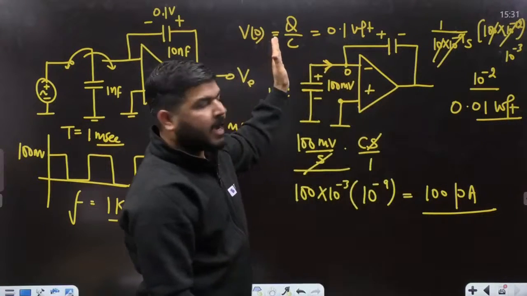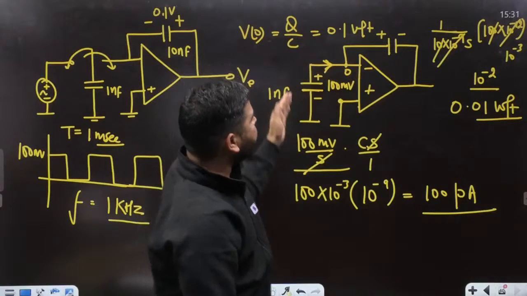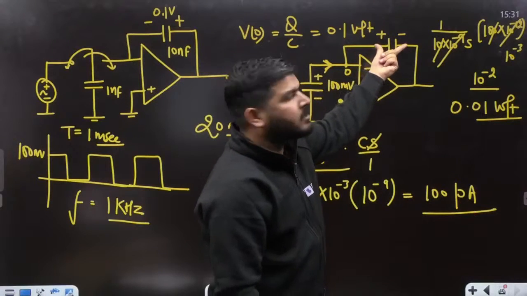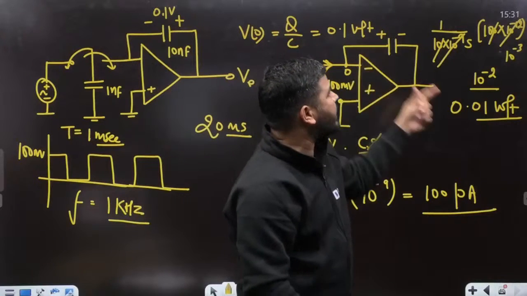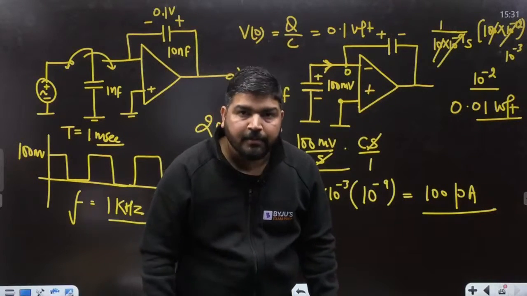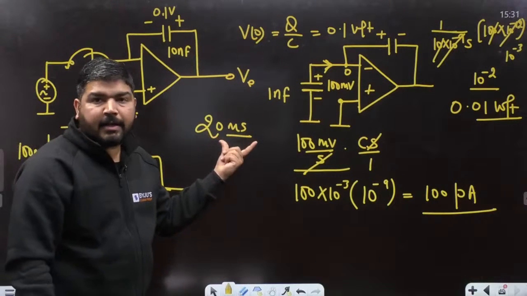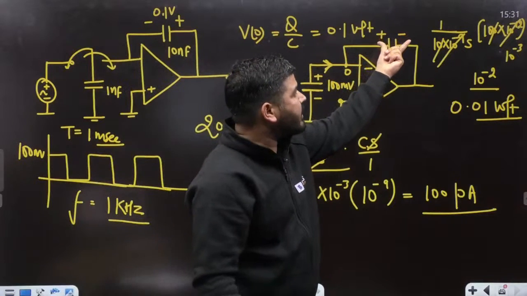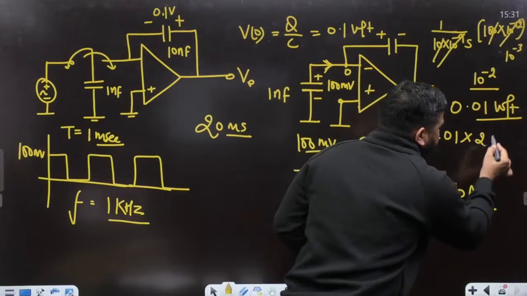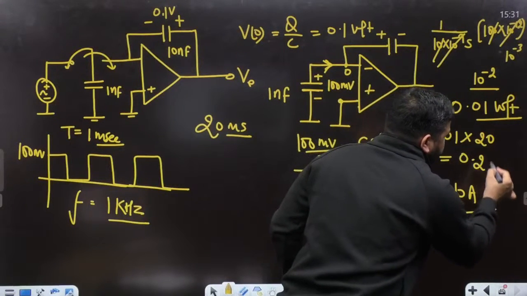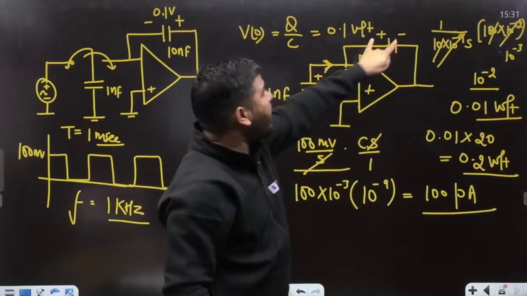Now if you remove it and then you connect it here, again it will charge to 100 millivolt, and then you connect it here, again it will supply this much of current and it will charge this further 0.1 volt. It means in every cycle this capacitor voltage will increase by 0.1 volt. Now we have 20 cycles because every cycle is of 1 millisecond. In 20 cycles, this capacitor will charge up to this into 20. You can calculate this value as 0.2 volt. It means this capacitor will charge to 0.2 volt with this polarity, and the initial voltage was this.